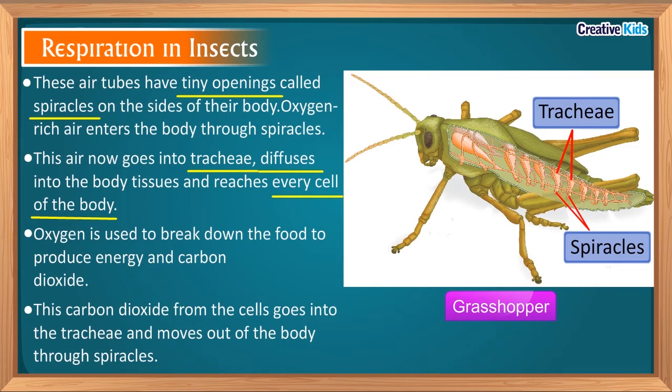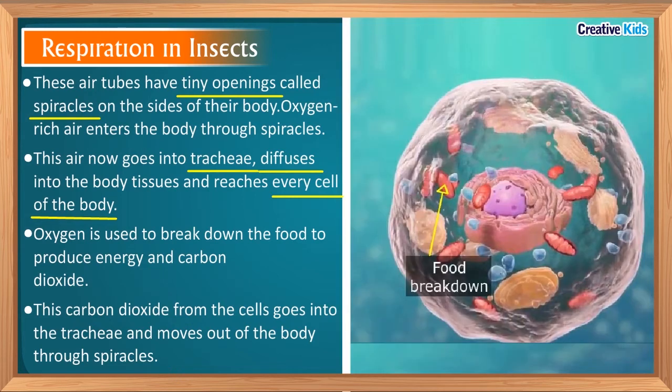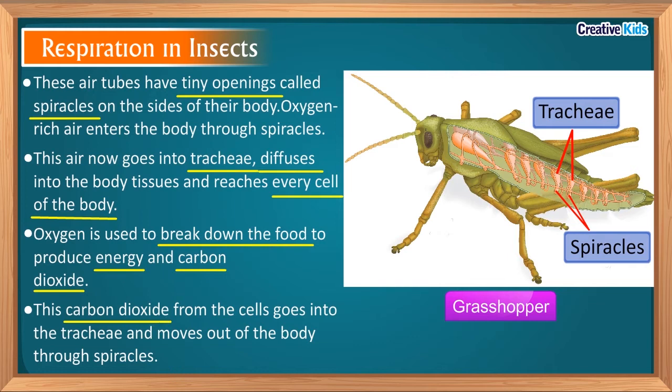Let me explain this again. The air goes into tracheae, diffuses into the body tissues and reaches every cell of the body. Now in the cells, oxygen is used to break down the food to produce energy and carbon dioxide. And this carbon dioxide gas from the cells goes into the tracheae and moves out of the body through spiracles. So, thin air tubes called tracheae and tiny air openings called spiracles help the insects to breathe.